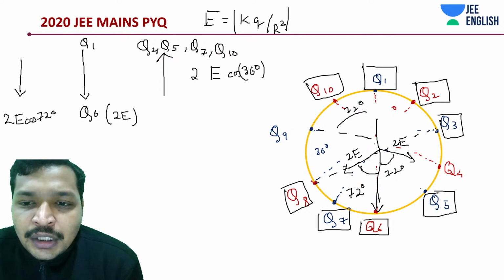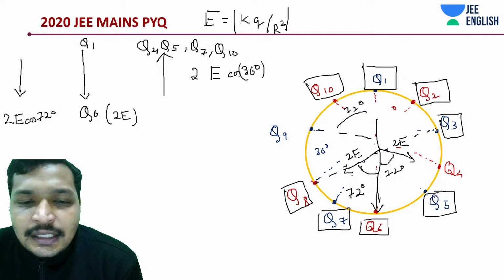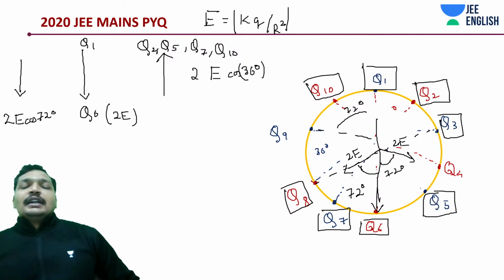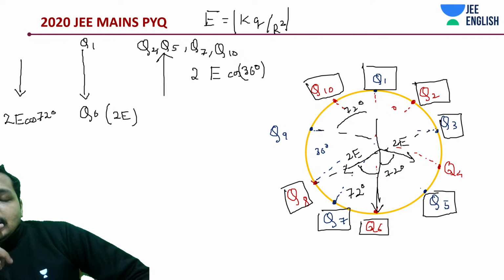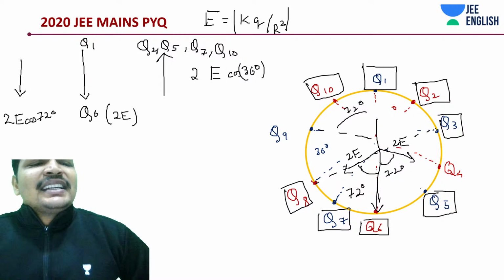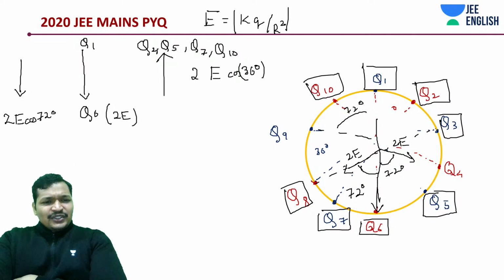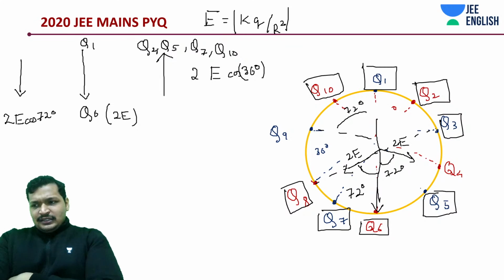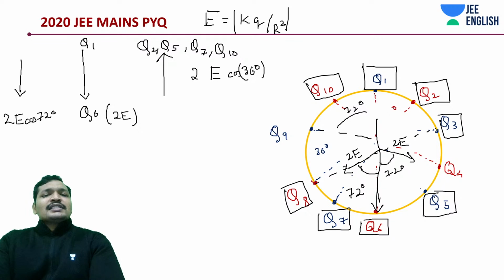So this is 2E cos 72 degrees in the downward direction. That is correct. Due to them, that is going to be 36 degrees in the upward direction, should be in the upward direction, of course. I think the answer is maybe wrong. Right? I think the answer is wrong. Just quickly, can someone check cos 72 degrees minus cos 36 degrees? Not at all possible, isn't it?